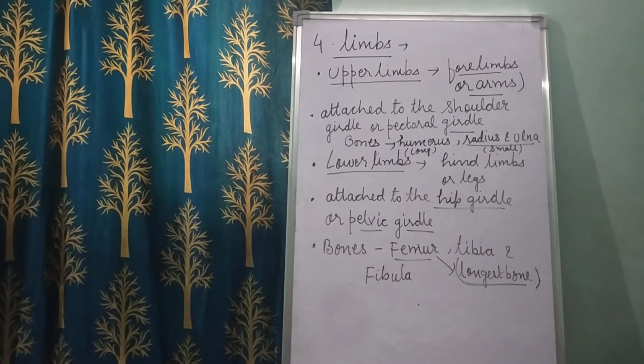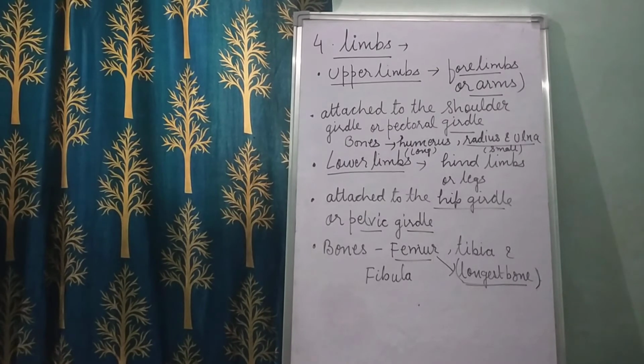A number of small bones form the hand, which is attached to the lower arm. Now talking about the lower limbs. See children, the lower limbs also have two parts, the upper leg and the lower leg. The upper leg is made up of a single bone called the femur, and you know children, this is the longest bone in the body.